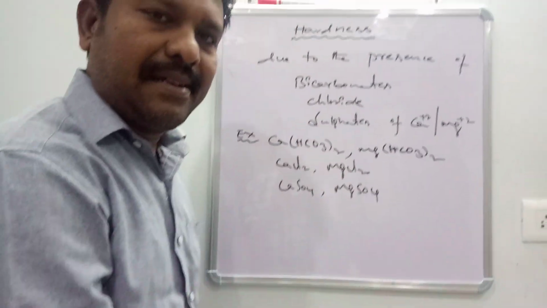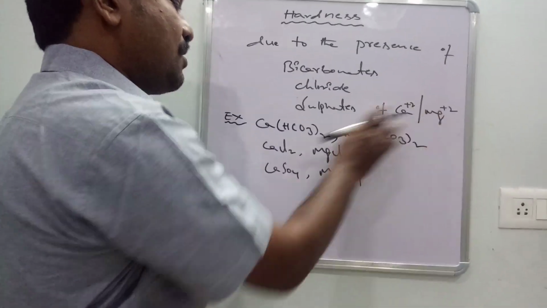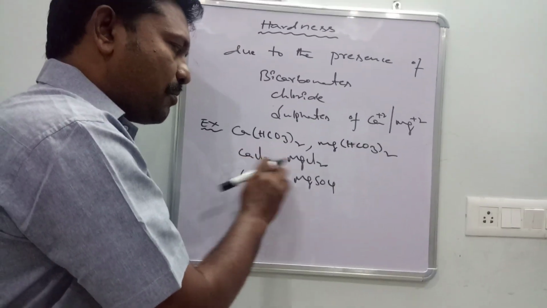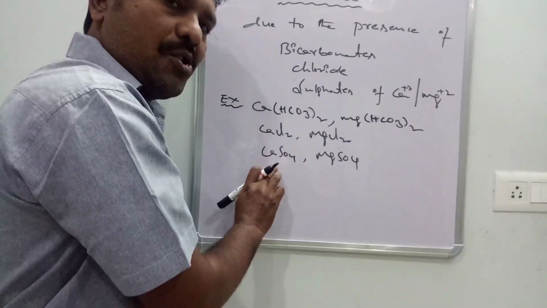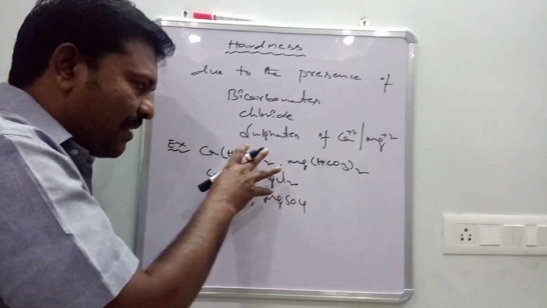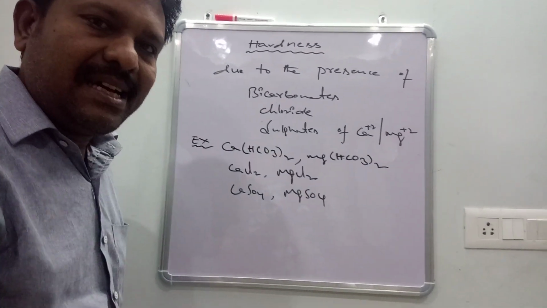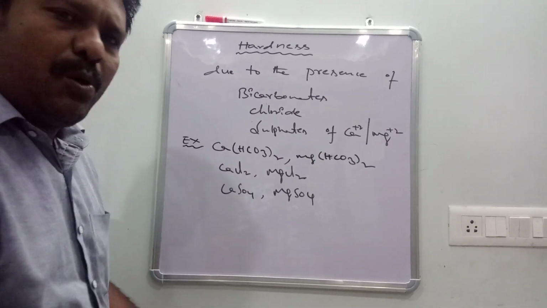They are present in sample water and they cause hardness.